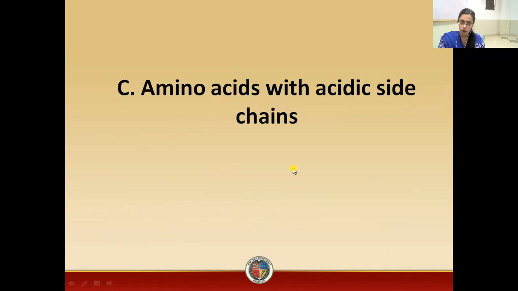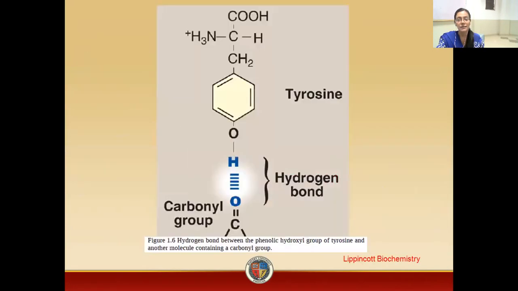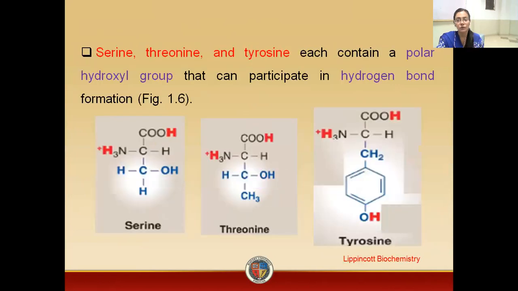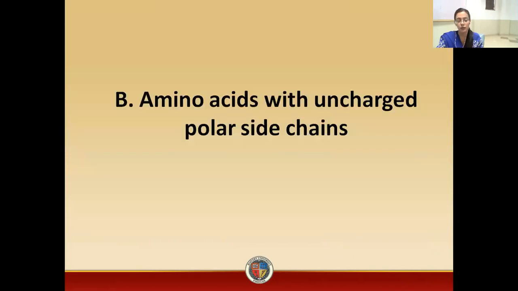So this was all about the amino acids which were having a side chain. So these were the examples of the amino acids which were actually the uncharged polar side chains. So in this lecture, we have studied amino acids with uncharged polar side chains.